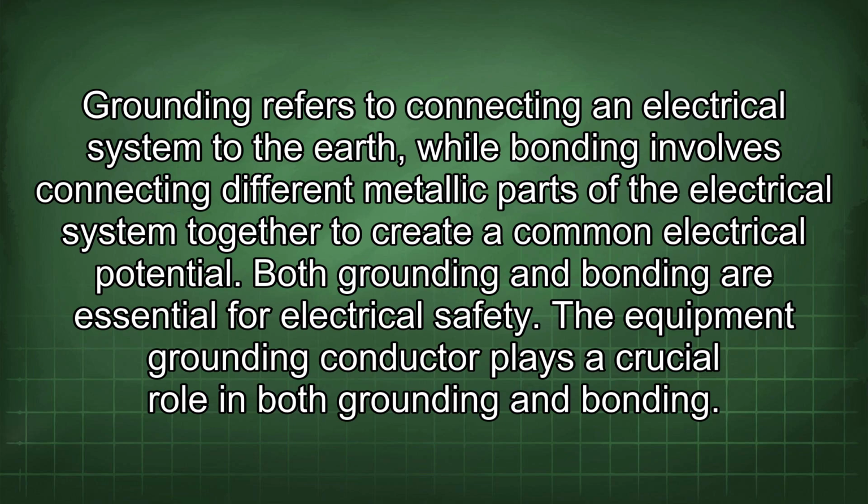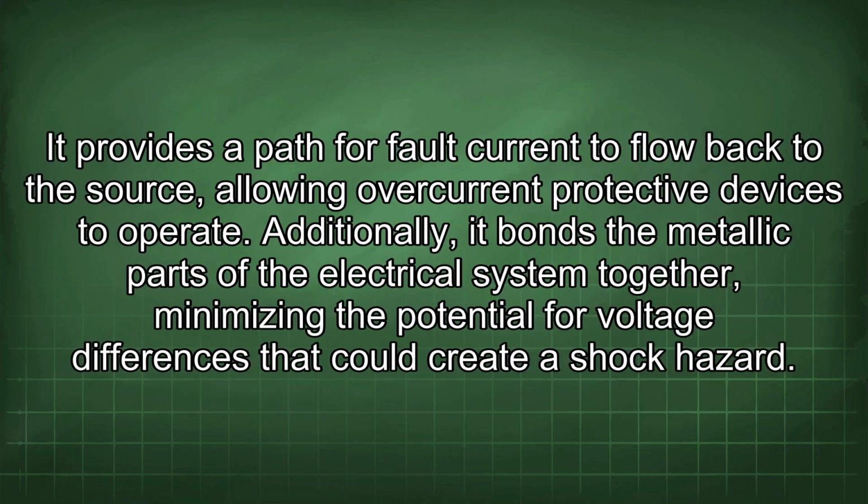The equipment grounding conductor plays a crucial role in both grounding and bonding. It provides a path for fault current to flow back to the source, allowing overcurrent protective devices to operate. Additionally, it bonds the metallic parts of the electrical system together, minimizing the potential for voltage differences that could create a shock hazard.